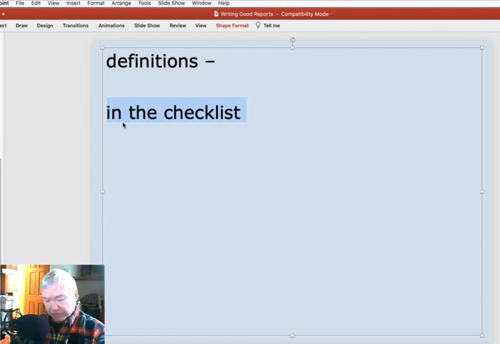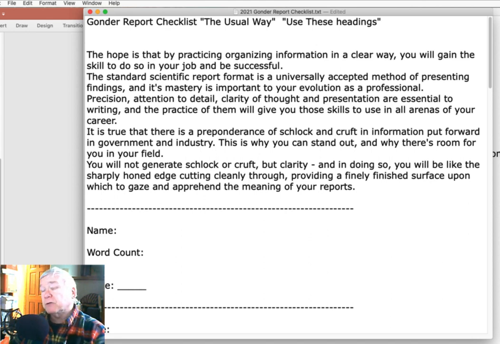So let's briefly talk about the definitions of each of those headings, each of those sections, as they're described in the checklist. I may give you an extra credit assignment to actually use this checklist and turn it in with regard to one or more assignments to give you the practice of actually going through and thinking again about what each of these sections means.